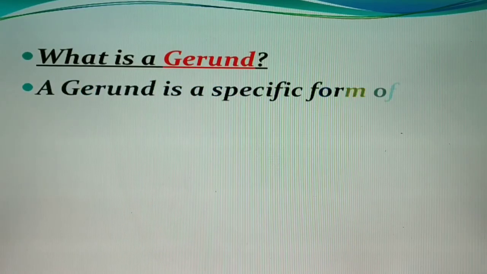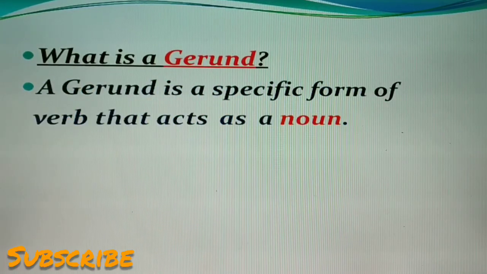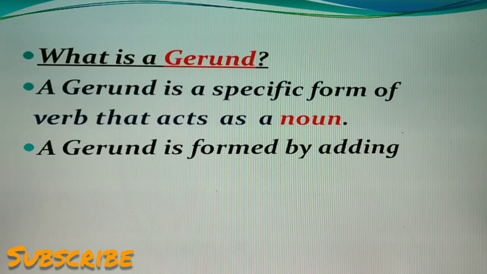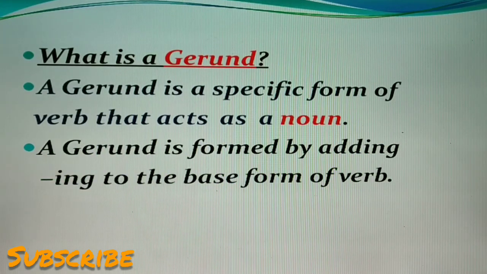Look at the definition. A gerund is a specific form of verb that acts as a noun. It is a verb but acts as a noun in a sentence. So it is called a gerund. When it acts as a noun in a sentence, it is called a gerund. A gerund is formed by adding ing to the base form or root form of the verb. Then the ing form of the verb is called a gerund.